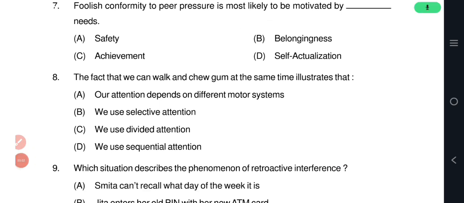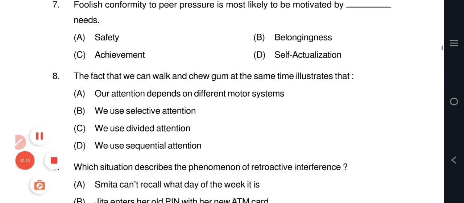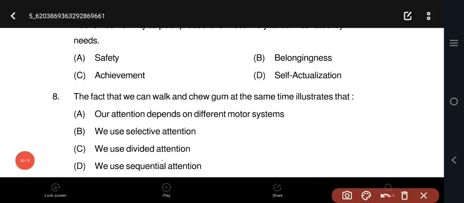Question number 8: the fact that we can walk and chew gum at the same time illustrates that. Option C, we use divided attention. Divided attention refers to the ability to focus on multiple tasks simultaneously. Walking and chewing gum at the same time requires divided attention, as we need to allocate attentional resources to both tasks.